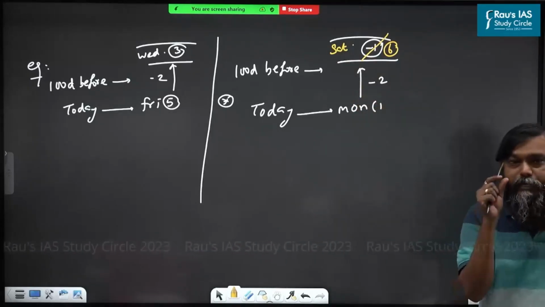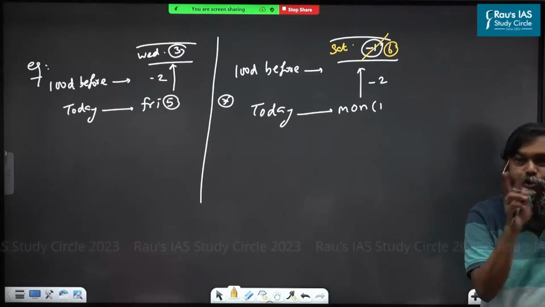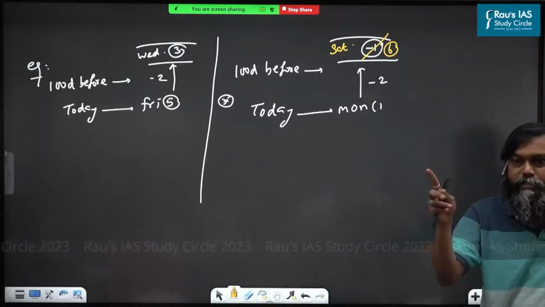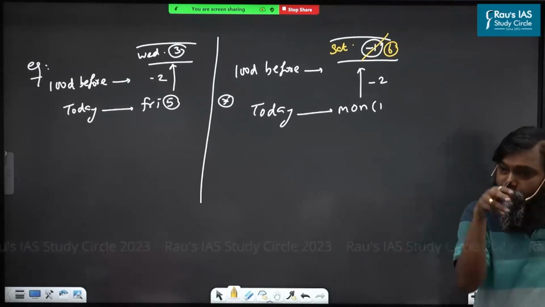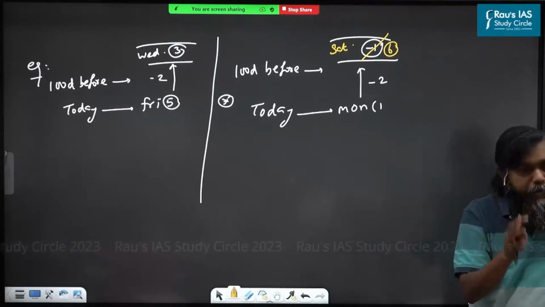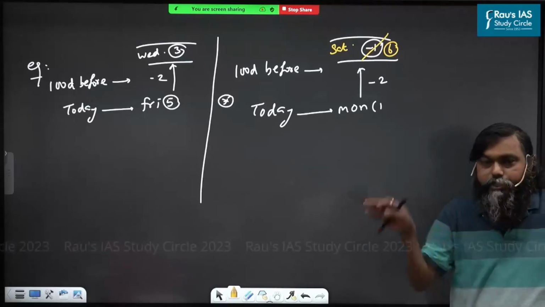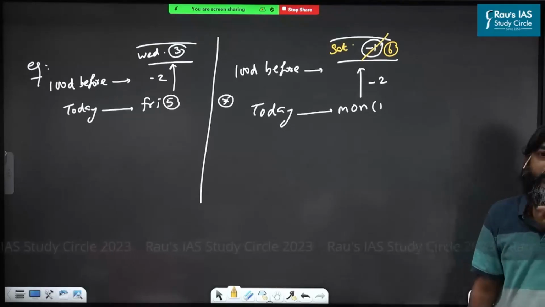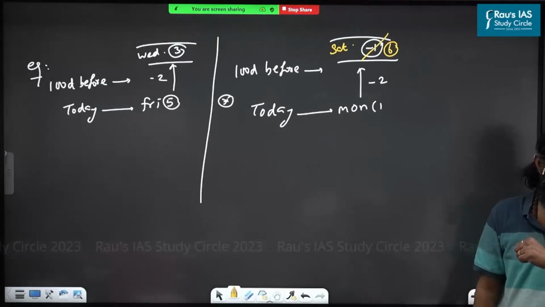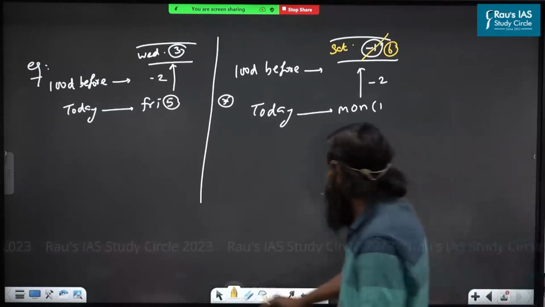If you are writing the word odd day, it has to be 0 to 6. It cannot be more than 6. If it is more than 6, again you convert it into 0 to 6. If it is less than 0, negative, again you convert it into what? 0 to 6. Do you understand this or not? What should I repeat?